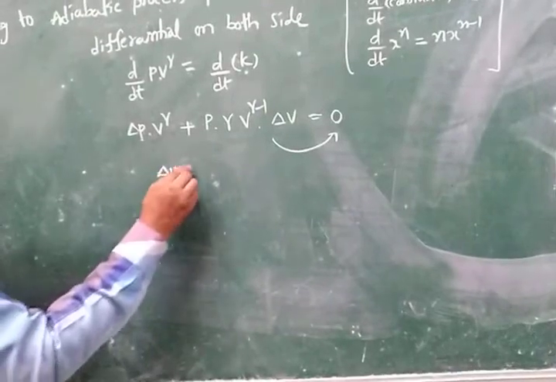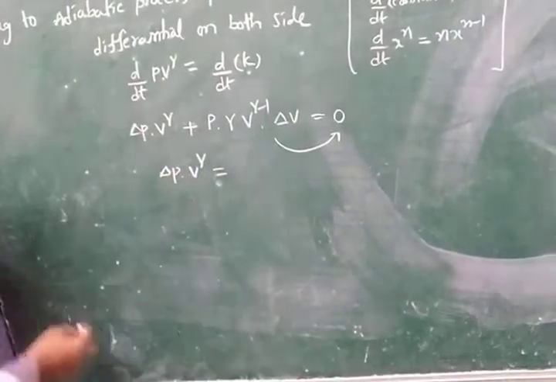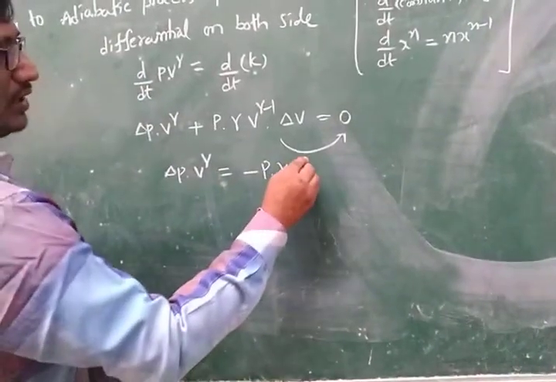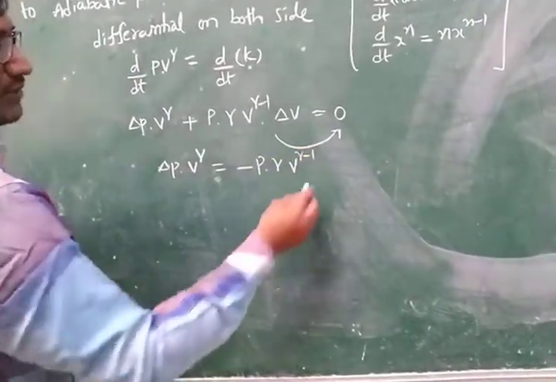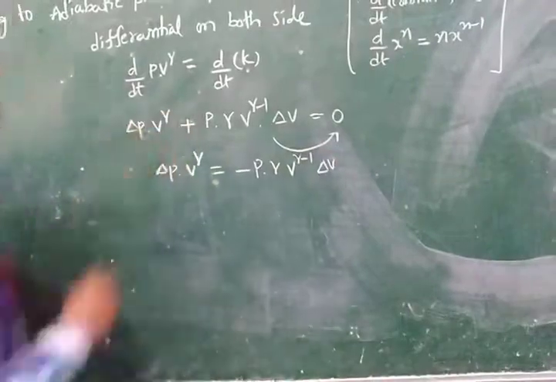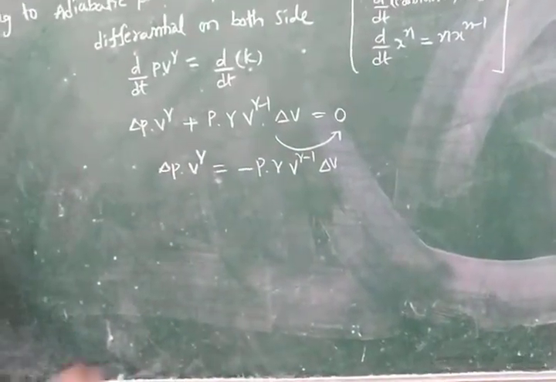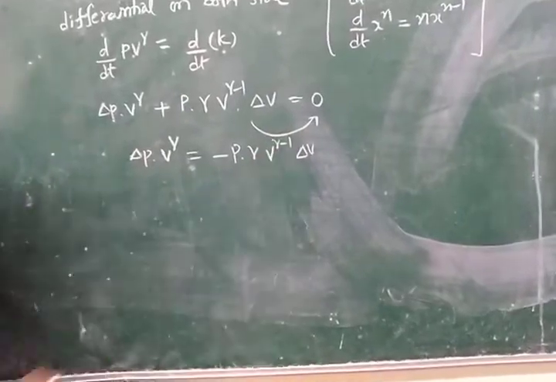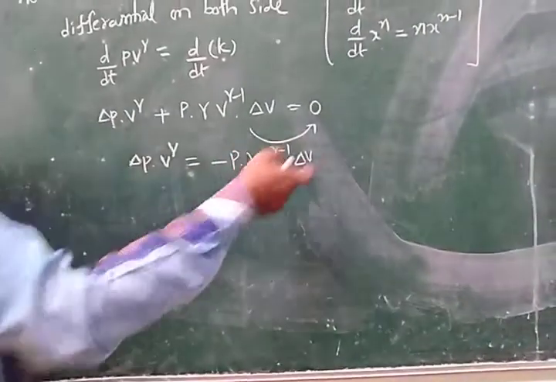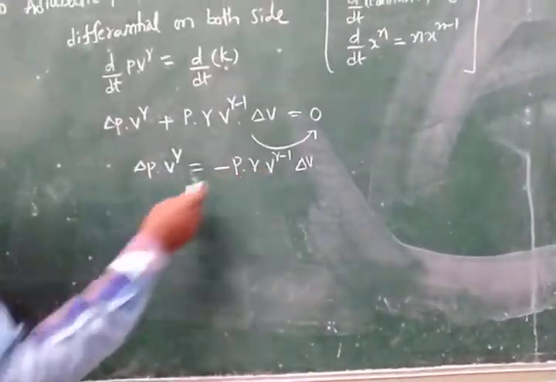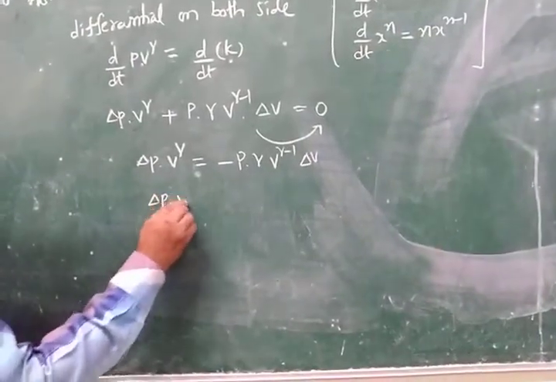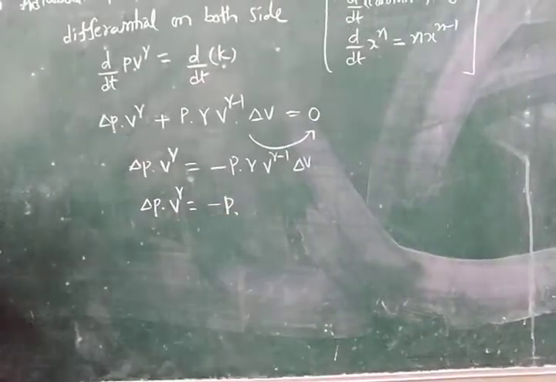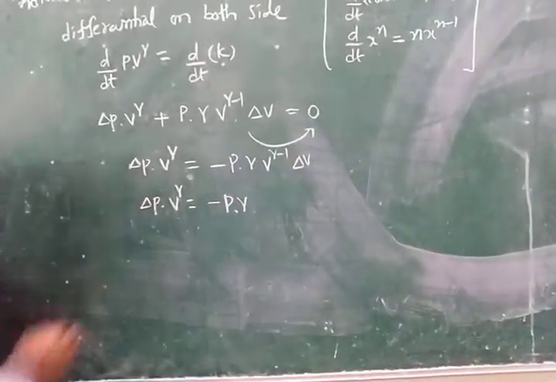Delta p into v to the power of gamma is equal to minus p into gamma into v to the power of gamma minus 1 into delta v. We can also write this as gamma times v to the power of gamma minus 1. So delta p into v to the power of gamma is equal to minus p into gamma into